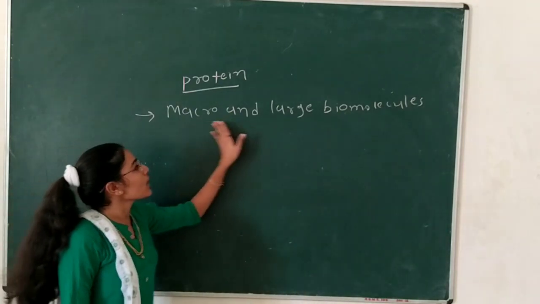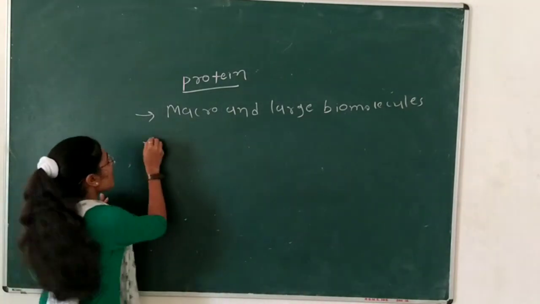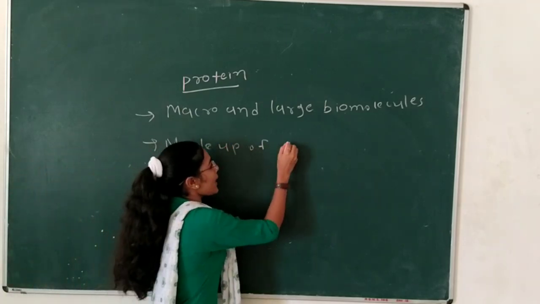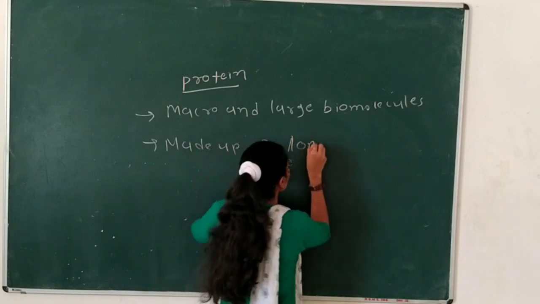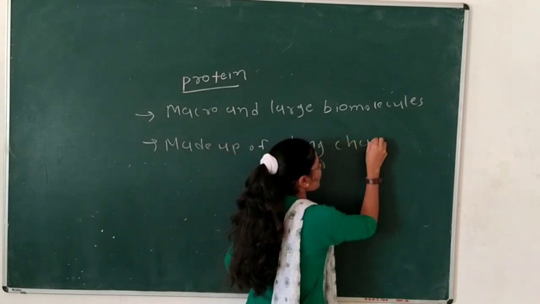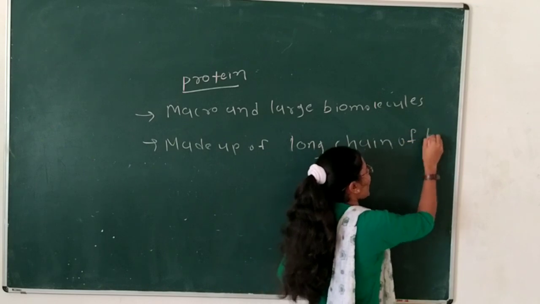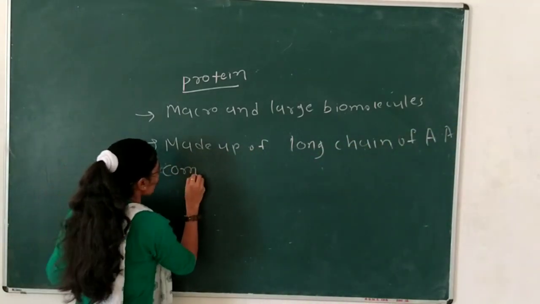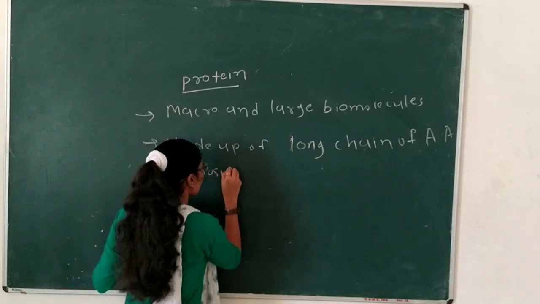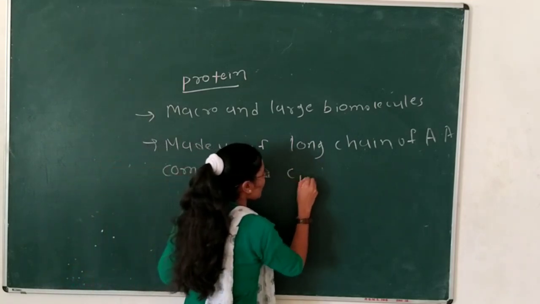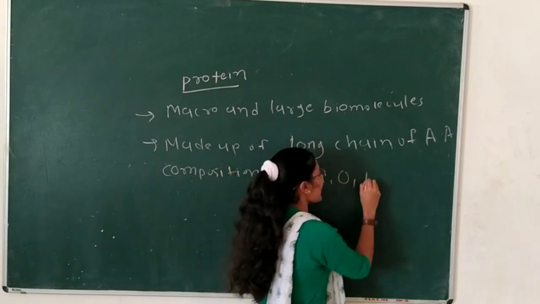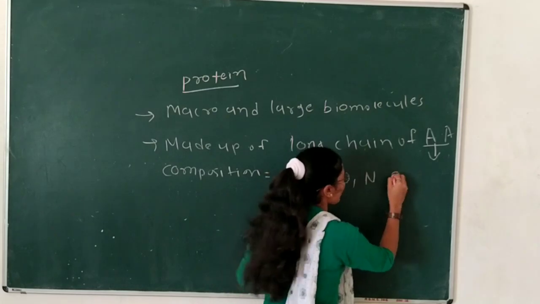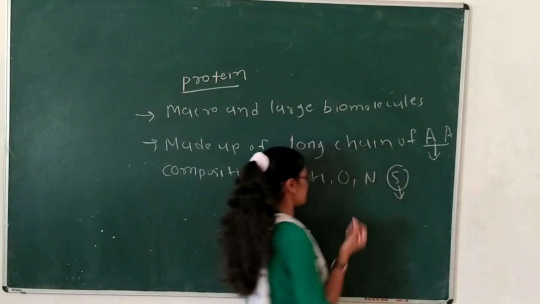Proteins are macro and large biomolecules made up of long chains of amino acids. That is the main composition of the protein. What are the composing elements of protein? Carbon, hydrogen, oxygen and nitrogen. Sometimes amino acids contain sulfur, so protein will have the element sulfur, but only in some cases.